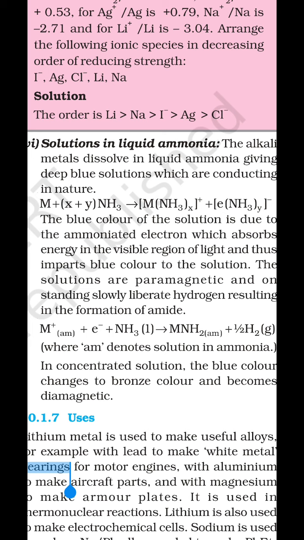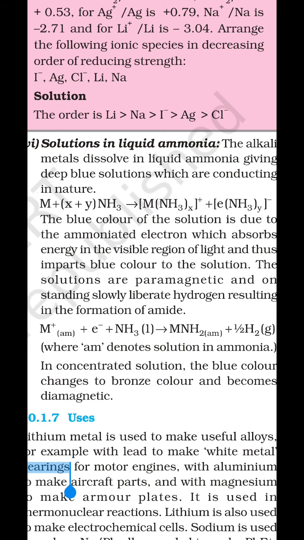They represent the moles of ammonia, that is X plus Y. Out of X and Y, we first of all write down the metal in ionized form. First the metal loses one electron, so it is converted into metal ion and electron. Then write down X moles of ammonia with the metal ion and Y moles of ammonia with the electron.